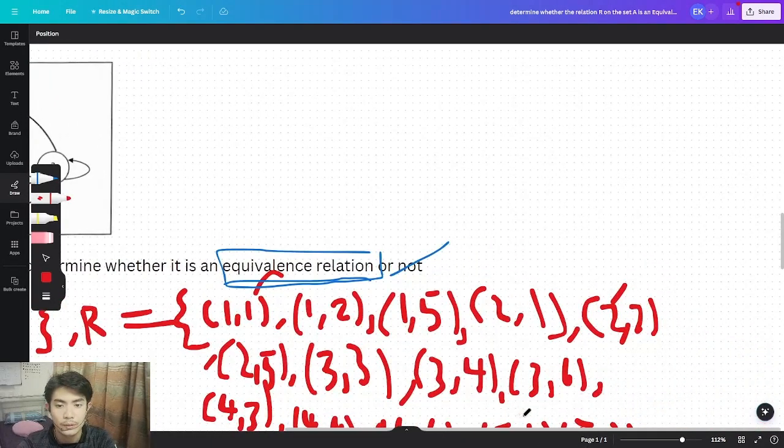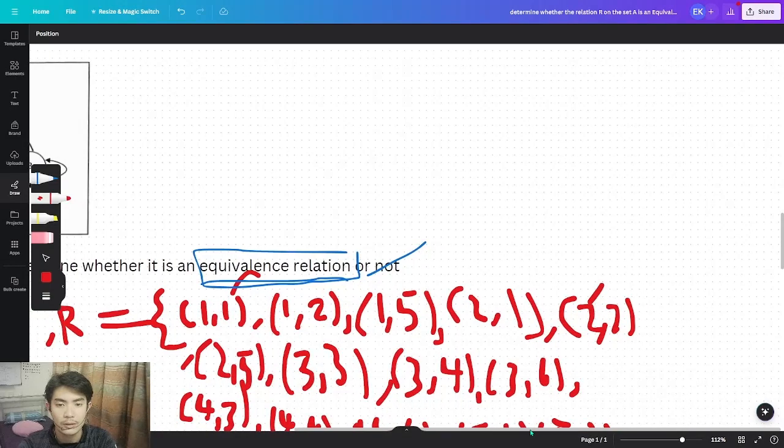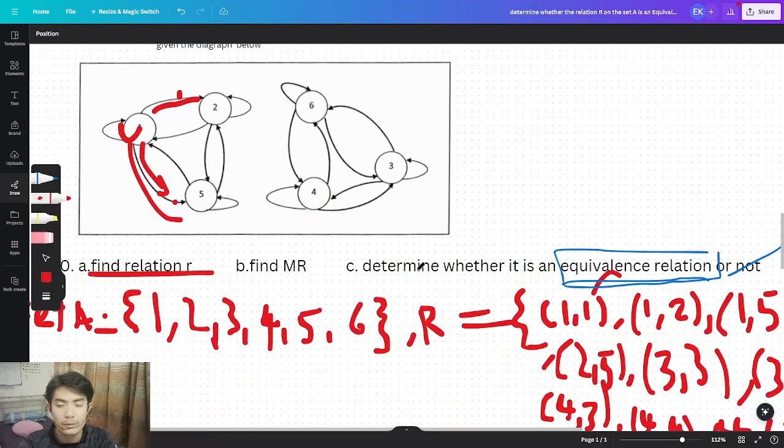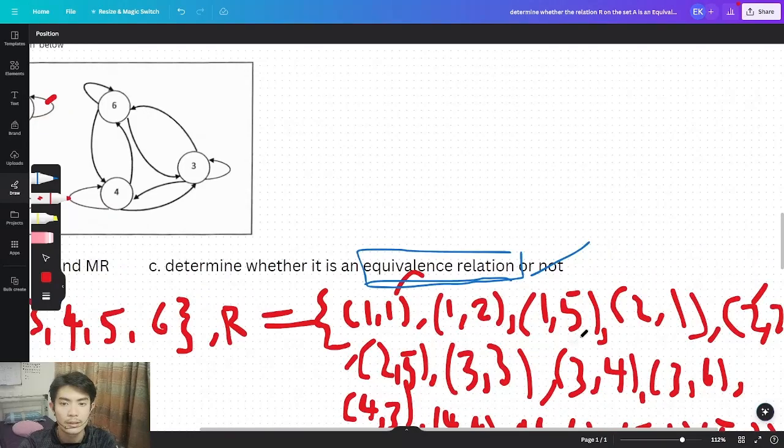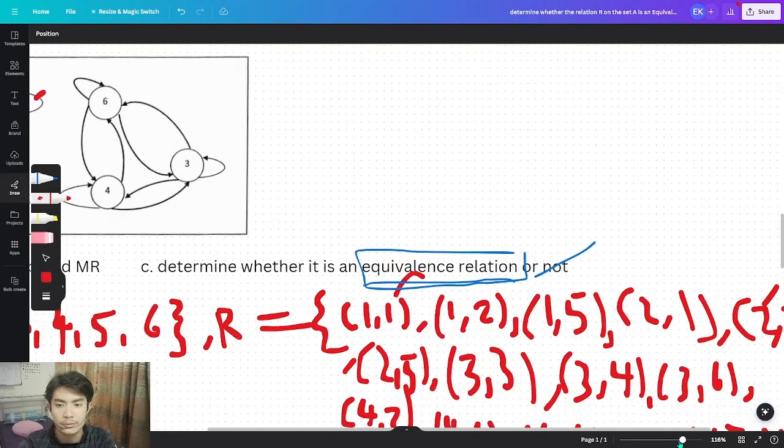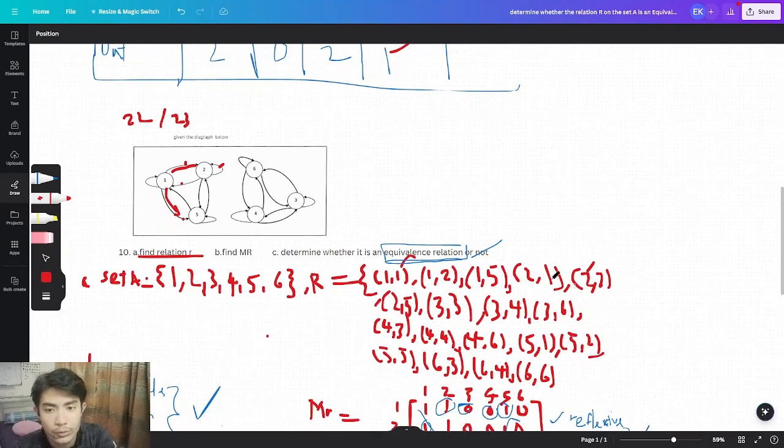Now we're going to row 2, vertical 2, sorry. So how many does it have? We have 2 2 here. 2 goes back to itself. Sorry, we cannot clearly see this one. There's 2 goes to 1, so there is this subset 2 1. I'm going to zoom out a bit so we can see clearly. 2 1 here, 2 2 here, and 2 5. 2 goes to 5. That's all for vertical 2.